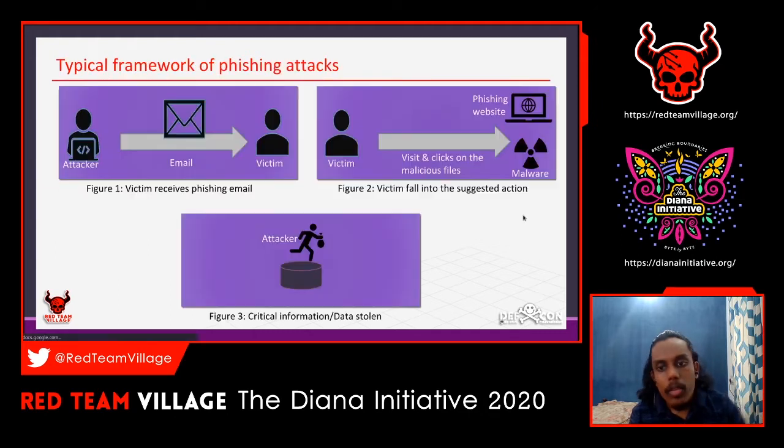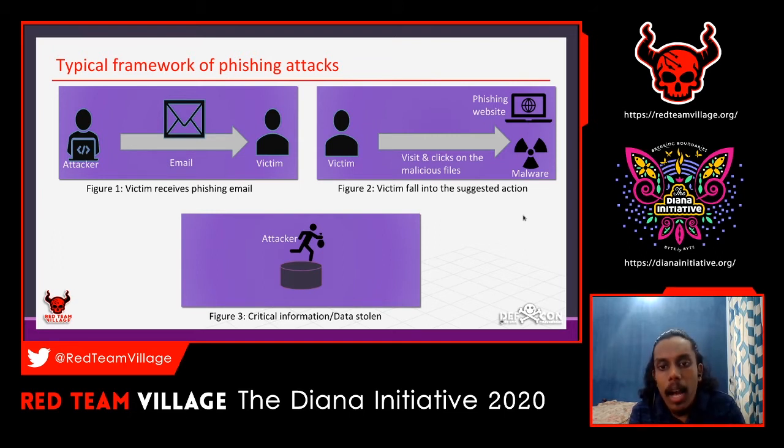So we'll move to the next slide. This is a typical framework of a phishing attack. In figure 1, we can see that the attacker is sending a phishing mail to the victim, and the victim is receiving the phishing mail. In figure 2, the victim falls into the suggested action.